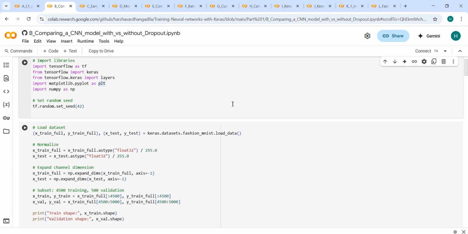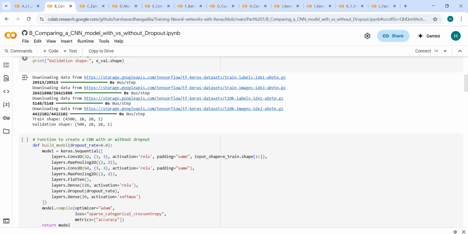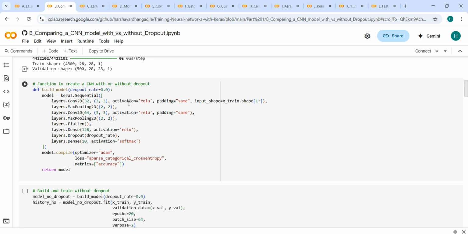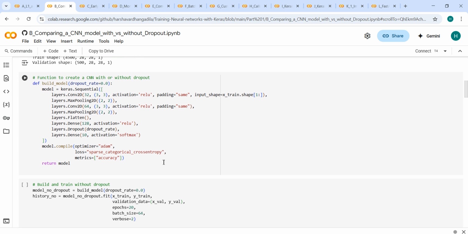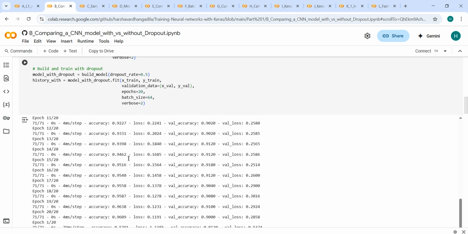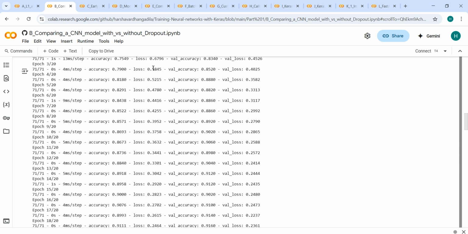First, we have to import the required libraries and then load the dataset. And then we're going to go with no dropout, so the drop rate is 0, and with dropout, we're going to train with a drop rate of 0.5 for 20 epochs.